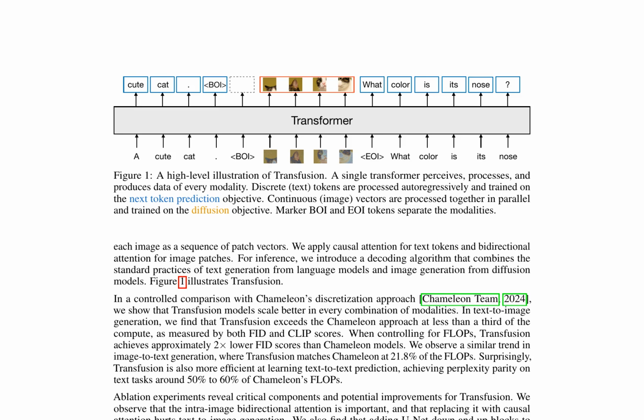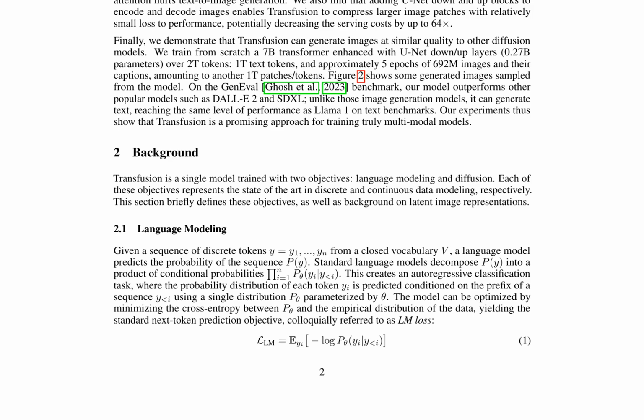A 7B transformer enhanced with U-Net down and up layers, 0.27B parameters, was trained from scratch over 2T tokens: 1T text tokens and approximately 5 epochs of 692M images and their captions, amounting to another 1T patches, or tokens. This model outperforms popular models such as DALL-E 2 and SDXL on the GenEval benchmark. Unlike those image generation models, it can generate text, reaching the same level of performance as Llama 1 on text benchmarks. These experiments demonstrate that Transfusion is a promising approach for training truly multimodal models.